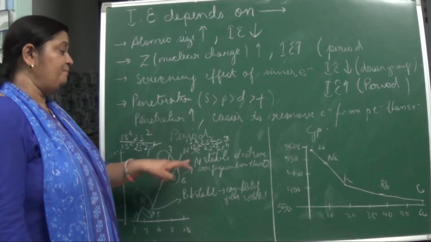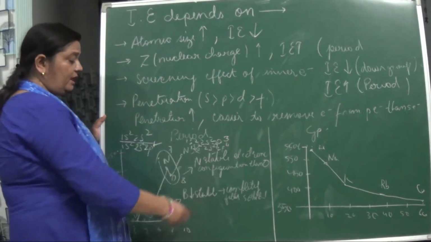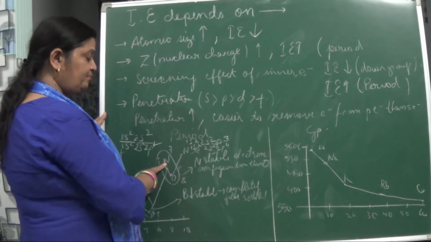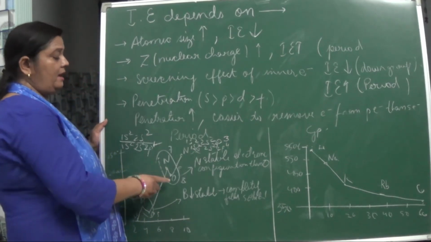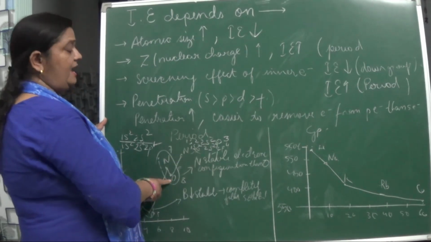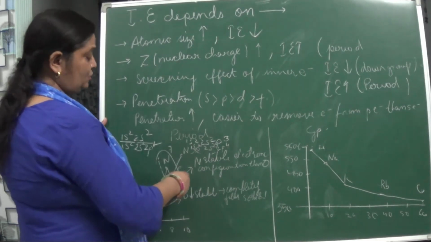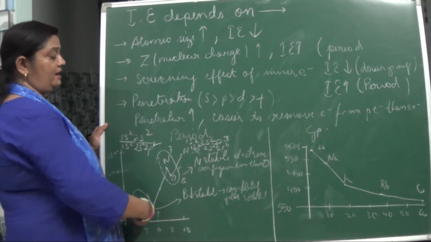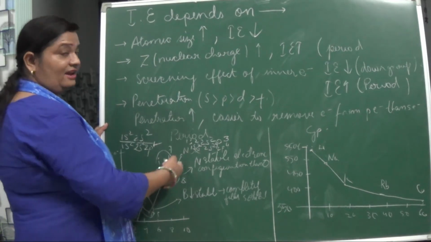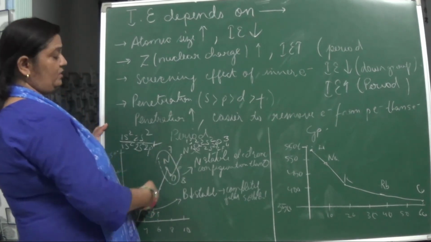So here what will happen? To take out one electron from oxygen is easy rather than taking out one electron from nitrogen. Okay, so that is why, due to the stable electronic configuration of nitrogen, it has got more ionization enthalpy, and oxygen is not having a stable electronic configuration. As a result, its ionization enthalpy will be less. Okay, so this is how you are seeing that ionization enthalpy increases along the period from left to right, giving some exceptions, and that exception we study with the help of what?